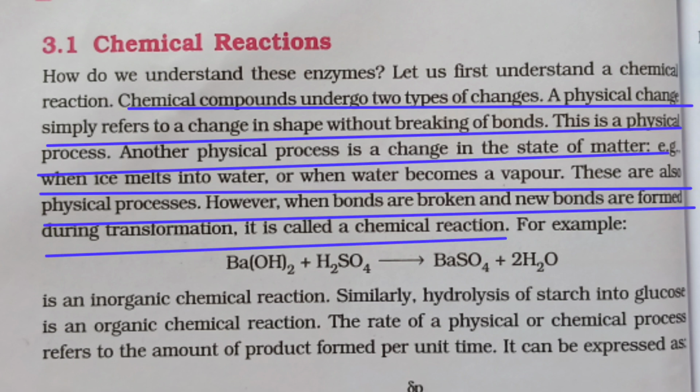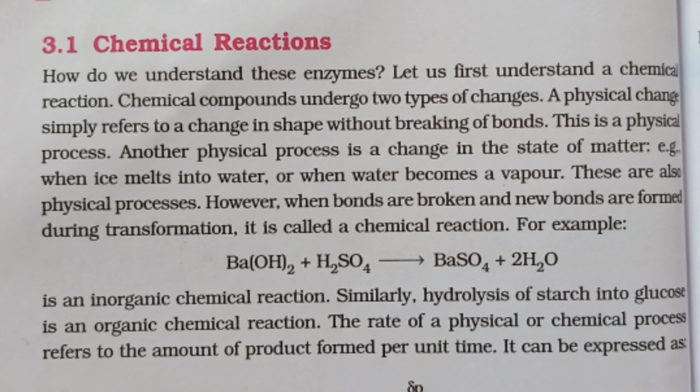Here, in chemical reactions, chemical compounds undergo two types of changes. One is physical change, which simply refers to a change in shape without breaking of bonds. This is a physical process. Another physical process is a change in the state of matter, for example ice melts into water, or water becomes vapor. Here, when bonds are broken and new bonds are formed during this transformation, it is called a chemical reaction.